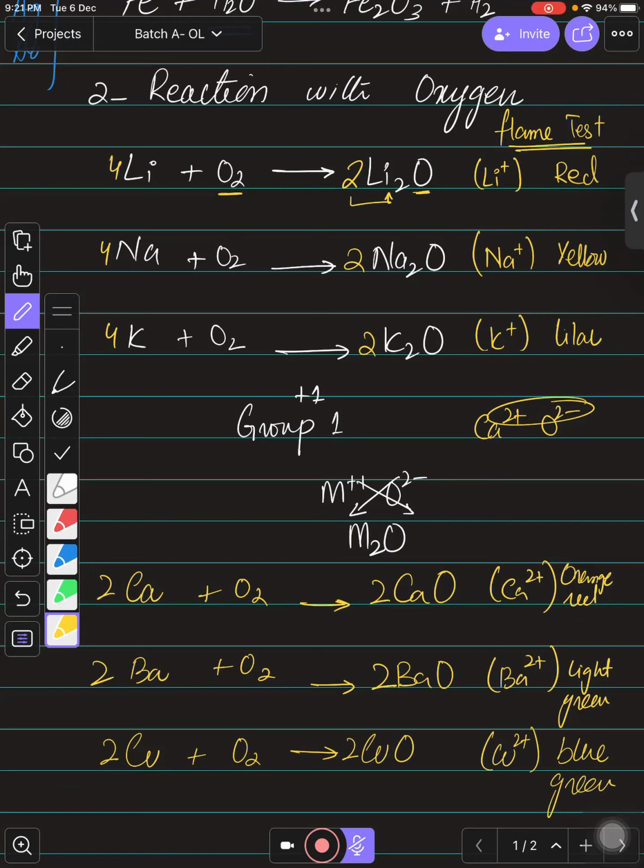Right, children? Yes, sir. So these are the colors that you need to remember for your ATP as well, and it is part of your new syllabus, and it would be a must question that you need to solve in ATP this time. So you need to remember these colors. It will give you 1 mark definitely, right?